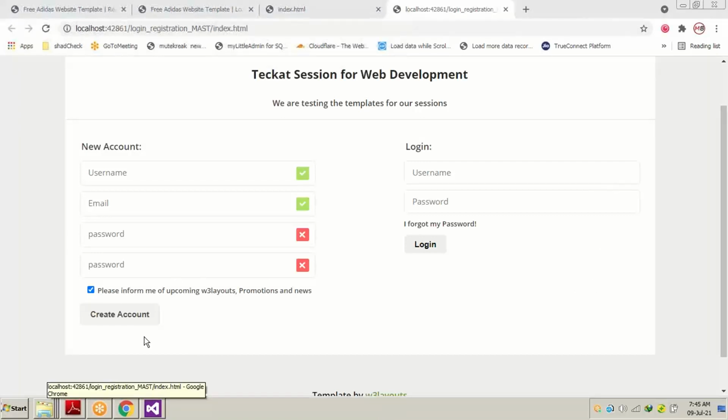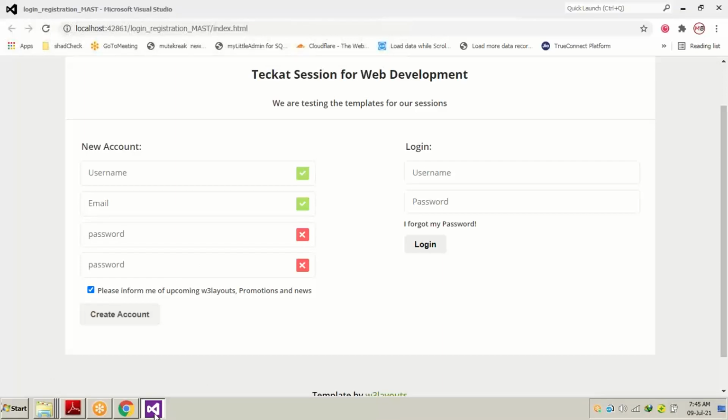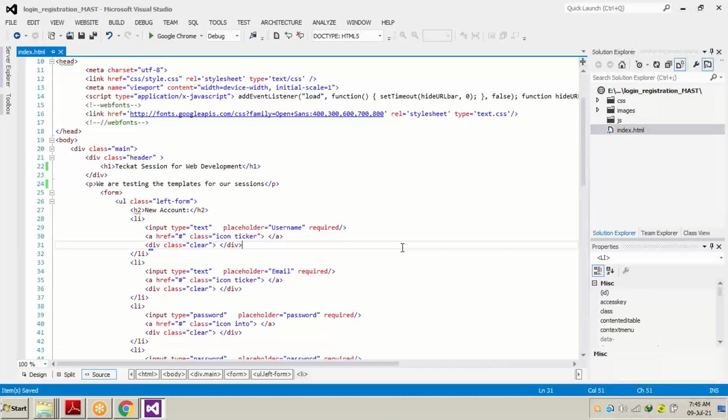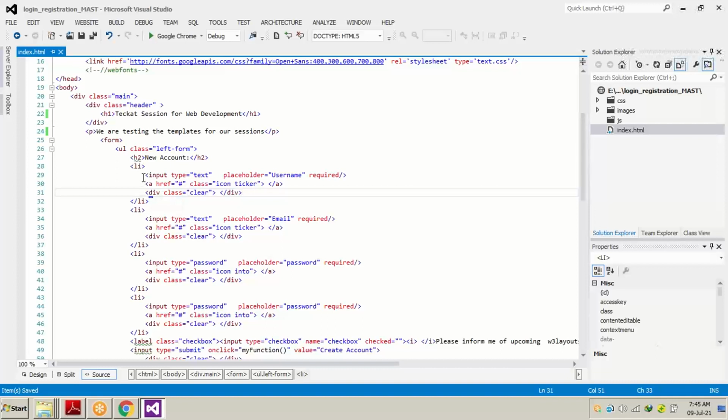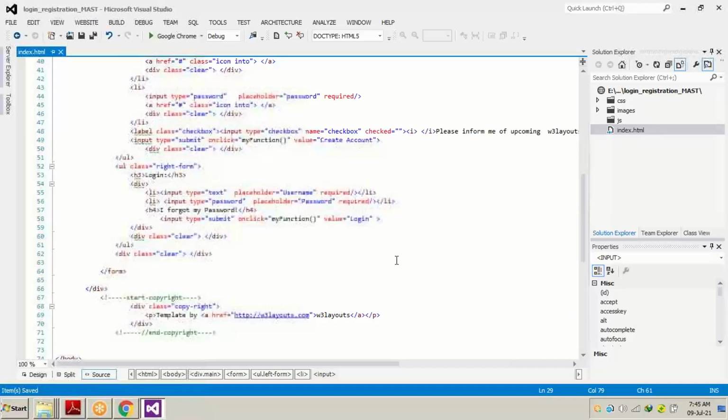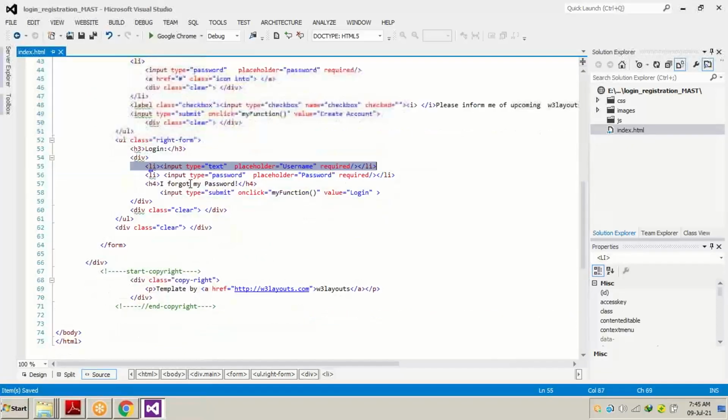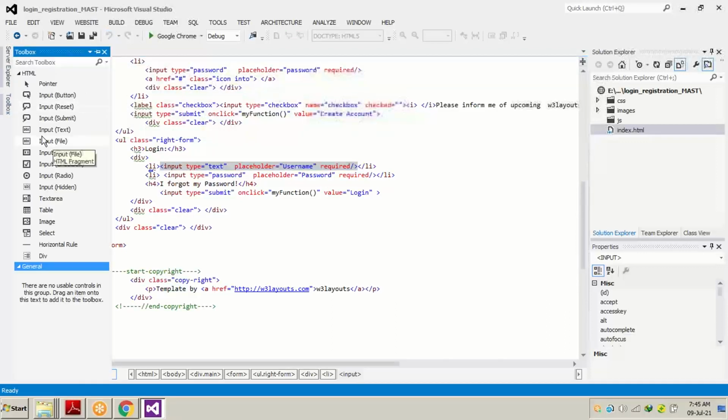Now I will go one step further. You can see right here that this username and this password both have HTML controls with input type text and input type password. This is not for creating or changing the password. We will eliminate the inside part, not the li, and the input part we will replace with a text box.